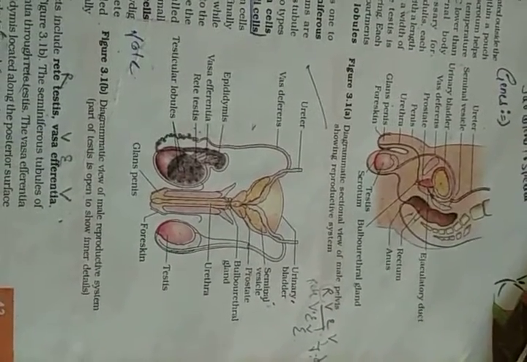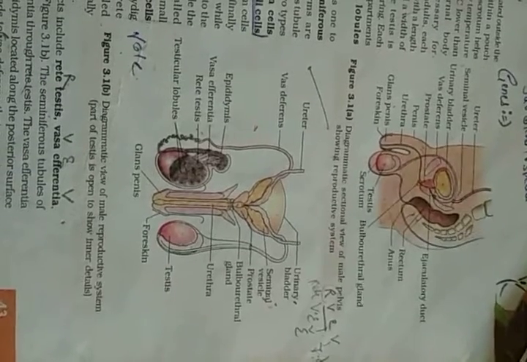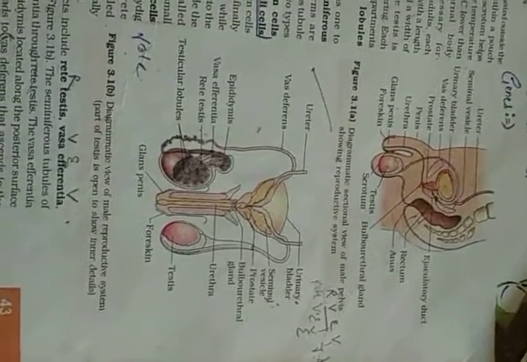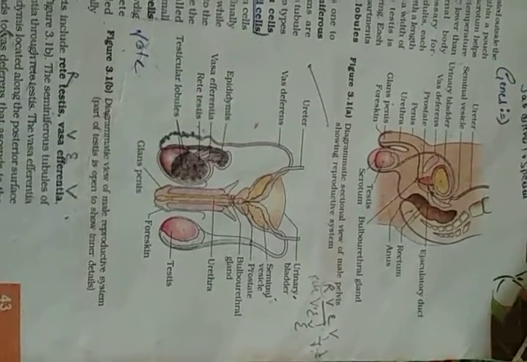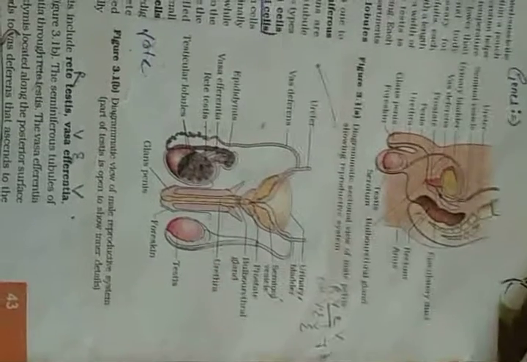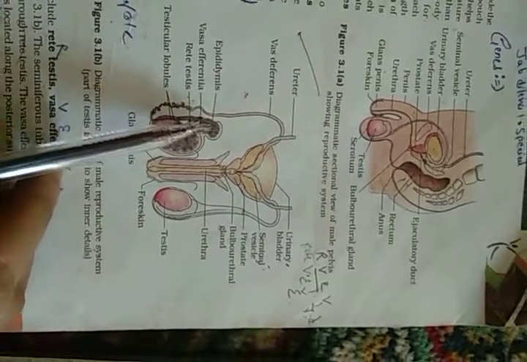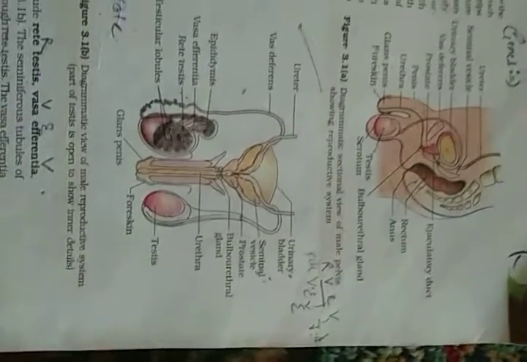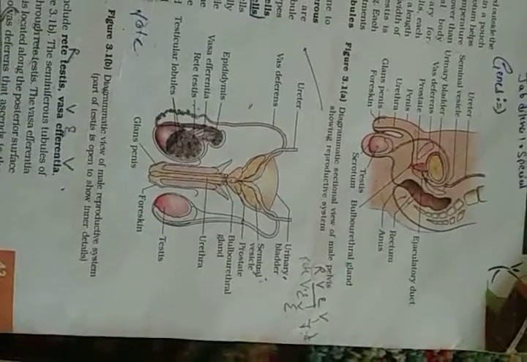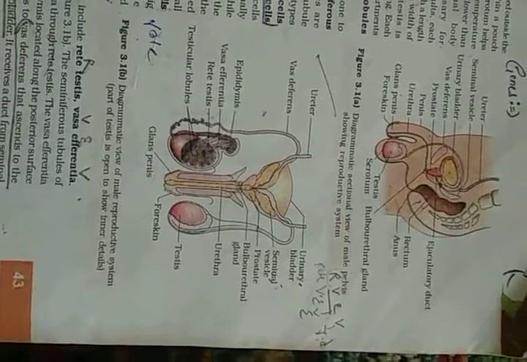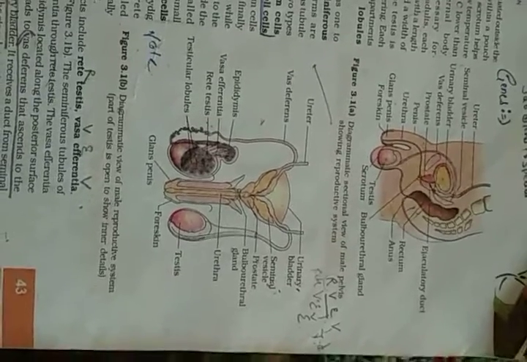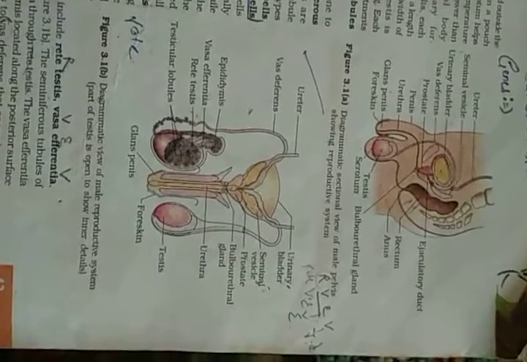At our body temperature, sperms cannot be produced. So to maintain a temperature lower than body temperature, we have a separate cavity, the scrotum, where the testis is located and where the sperms are produced. Now the epididymis is a tube-like structure. It stores sperms and helps in the passage of sperm. That means sperm has to be taken out of the testis through a tube-like structure called the epididymis.